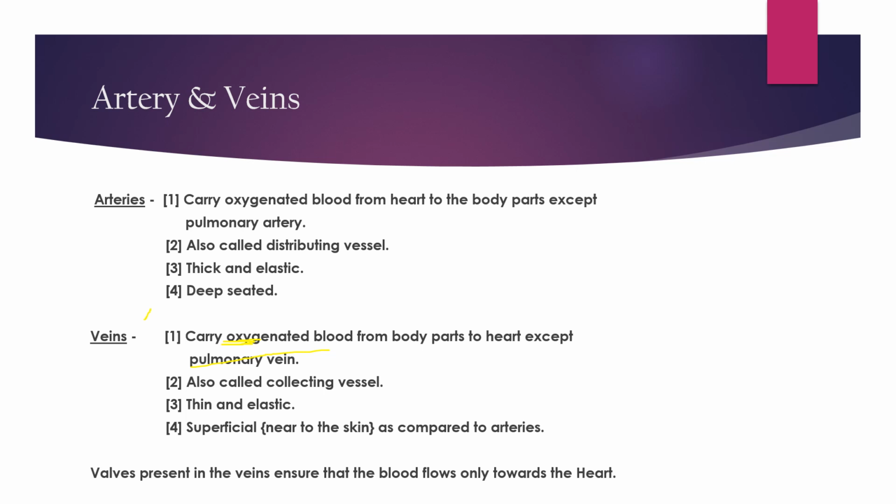Vein is also called a collecting vessel. We have seen that it collects the deoxygenated blood from all parts of the body and brings it to the heart. It is thin and elastic. It is superficial, near to the skin as compared to arteries. As I have told, arteries are deep-seated, but the veins are superficial. We can see the veins, those green lines.